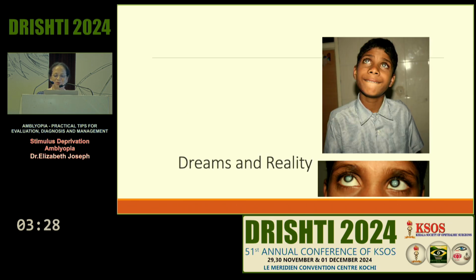So I again put another slide. This child was in the blind school. When we did a blind school study, we picked up this child. This child also had congenital cataract. In spite of we ophthalmologists working in this state of Kerala, such an affair is still present in our country, in our state. This is one child who had congenital cataract. We picked up from blind school. Severe deprivation. Even if you treat, even if you do surgery, deprivation amblyopia, you won't be able to do anything much.